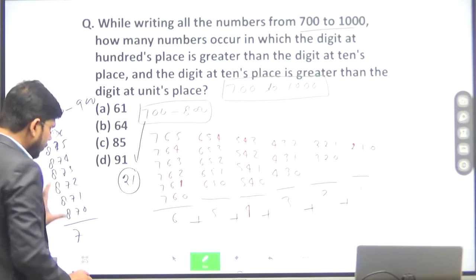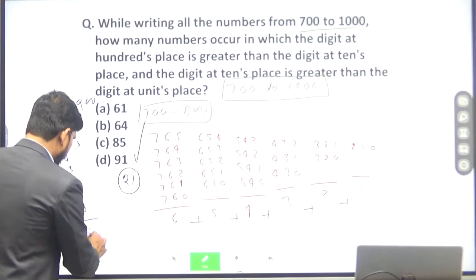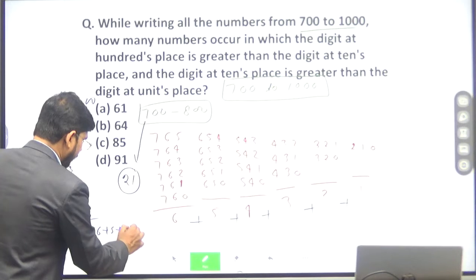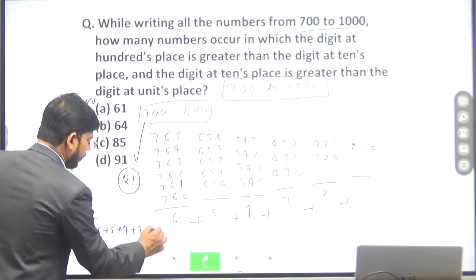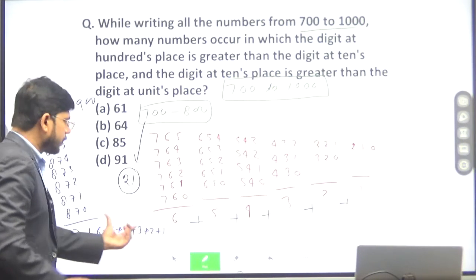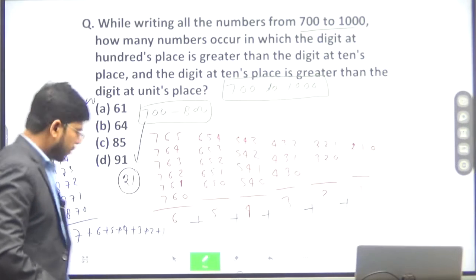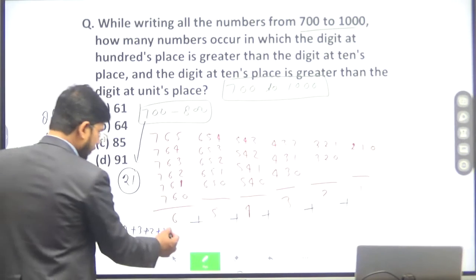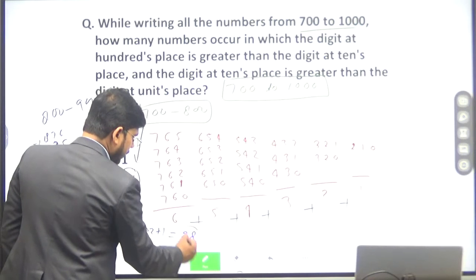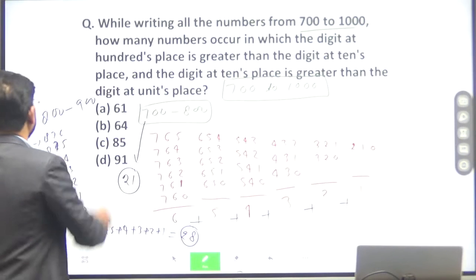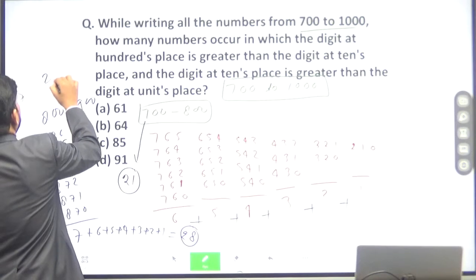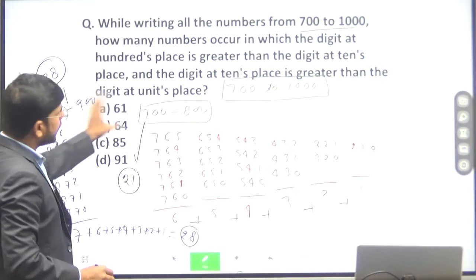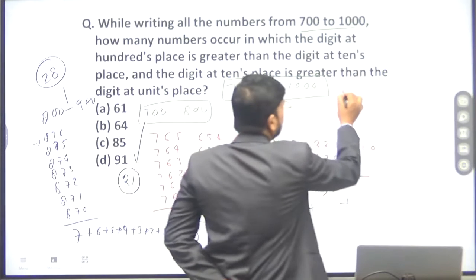There are 7. Now in the same sequence you will see 7 plus 6 plus 5 plus 4 plus 3 plus 2 plus 1. This will be the same sequence. So the total sum will be 21 plus 7, here you will get 28 numbers. 28 numbers will be there between 800 to 900. Okay, 28 numbers.